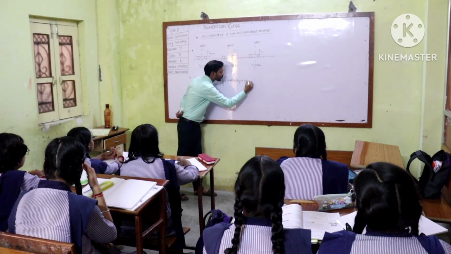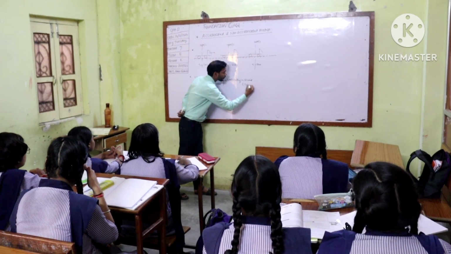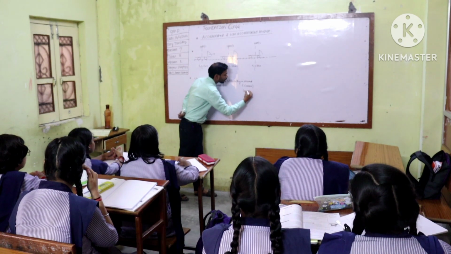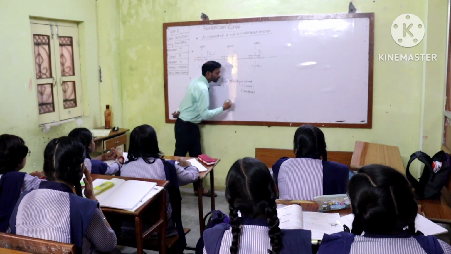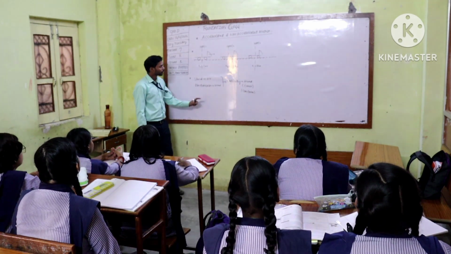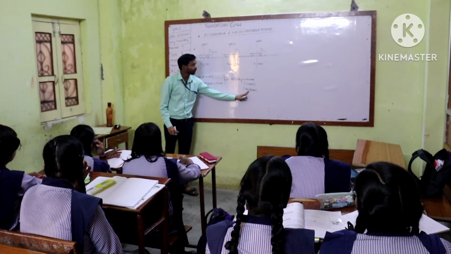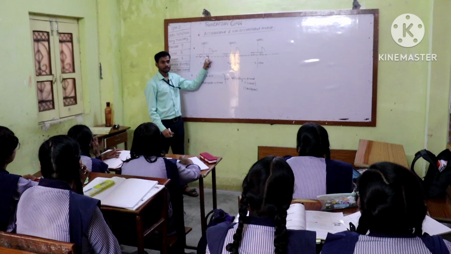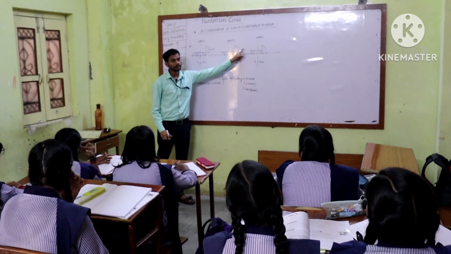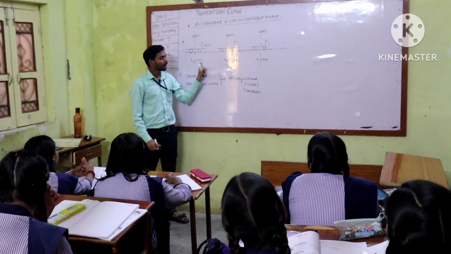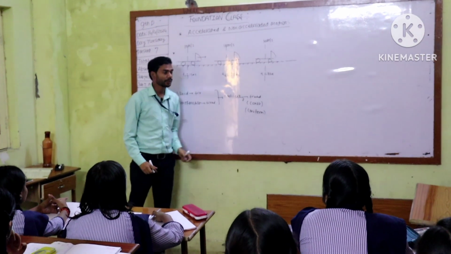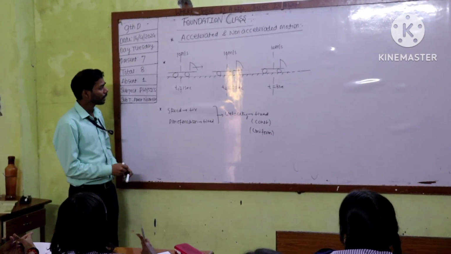Fixed means, my dear, constant. Constant means uniform. So for velocity to be uniform, there must be a situation like this, in which the speed of the body is constant and the direction of motion is fixed.